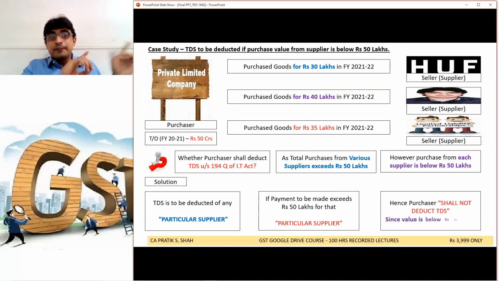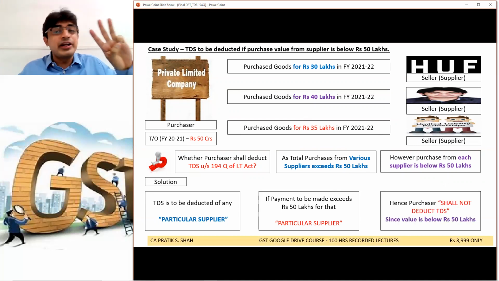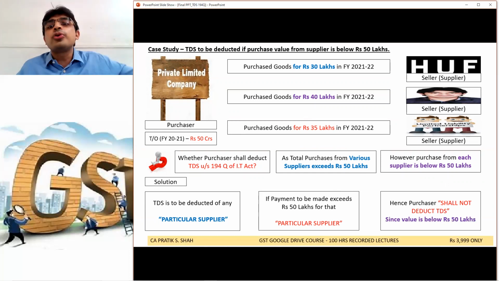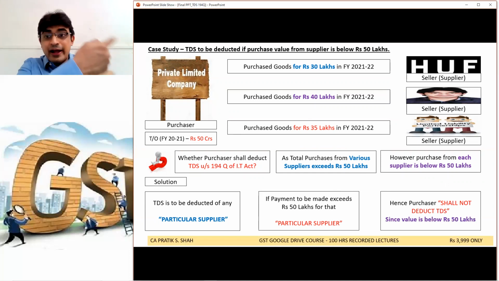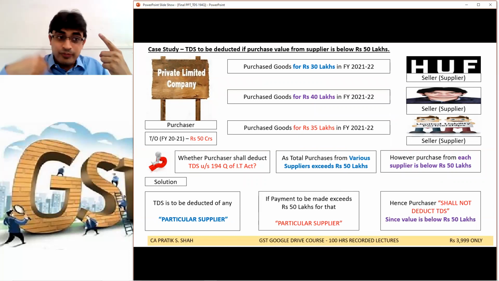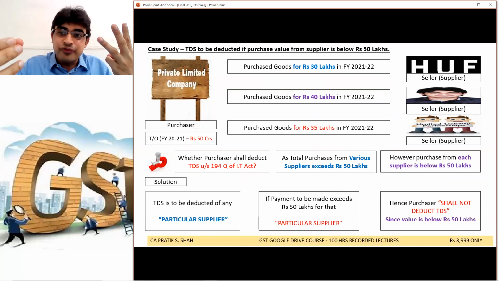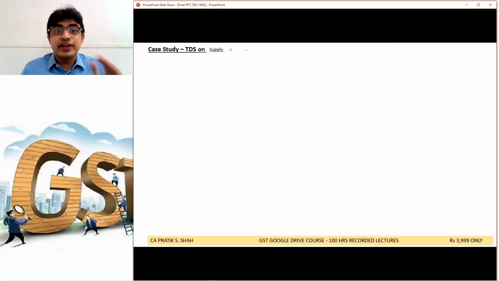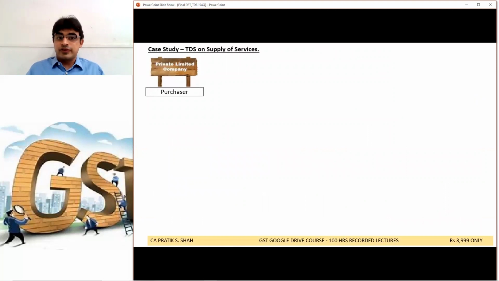Since in this case the company made purchases from 3 separate suppliers, all below 50 lakh, the company is not going to deduct TDS from any of the suppliers. So if the purchase from a particular supplier exceeds 50 lakh, then only is TDS applicable. Else it is not. Correct.